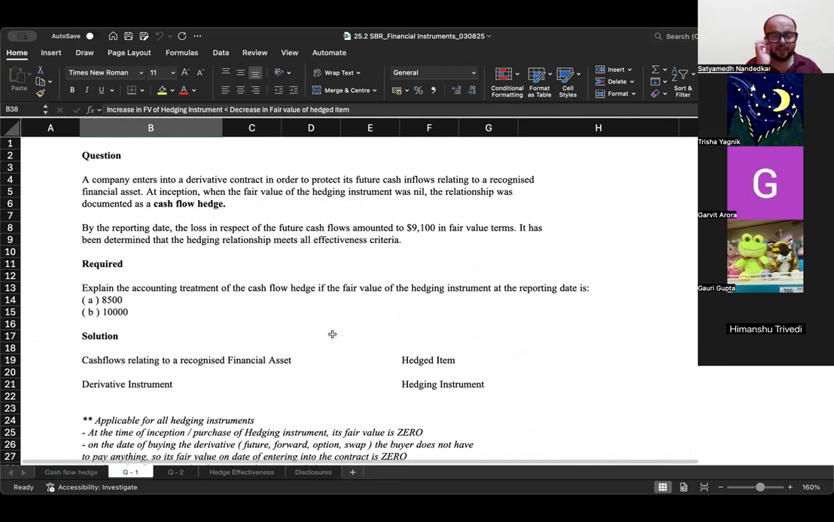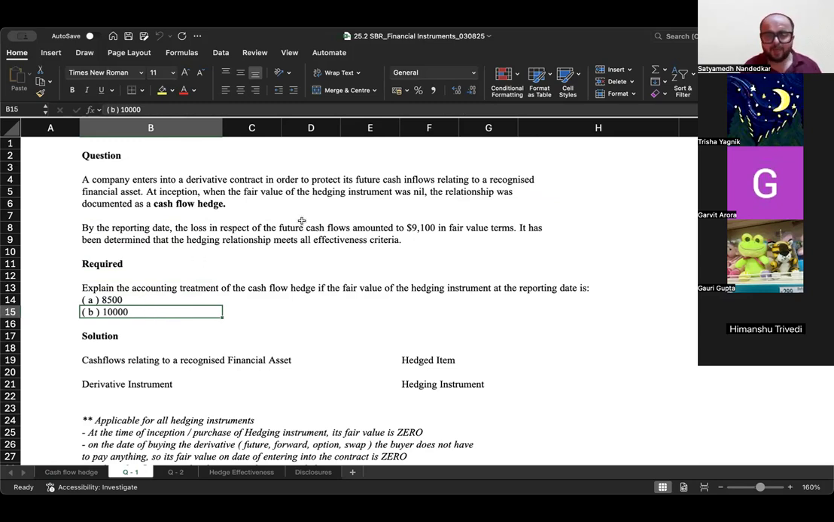अब ये एक example देखो to understand how the cash flow hedge works. ठीक है, this is a documented cash flow hedge. By the reporting date, the loss in respect of the future cash flows amounted to 9100. It has been determined that the hedging relationship meets the effectiveness criteria. Explain the accounting treatment of the cash flow hedge if the fair value of the hedging instrument at the reporting date is 8500 or 10,000.